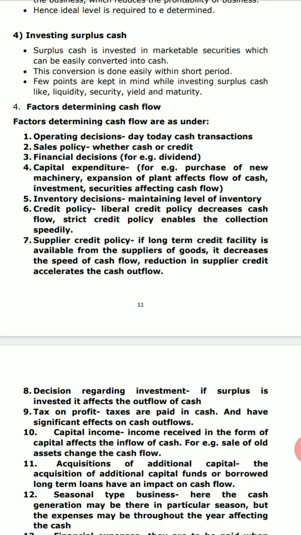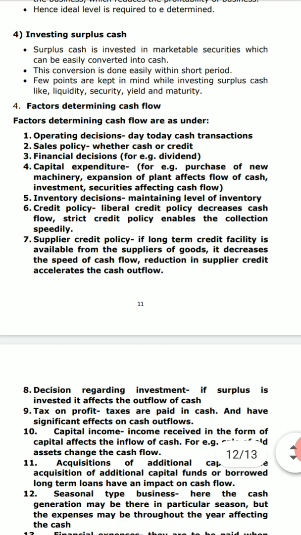So these levels may not be similar for all types of businesses. The optimum level of cash balance is not necessarily the same for everyone. If each business fixes its own optimum level, then cash can be maintained not in the surplus form, not in the deficient form, but instead at the optimum level, right?